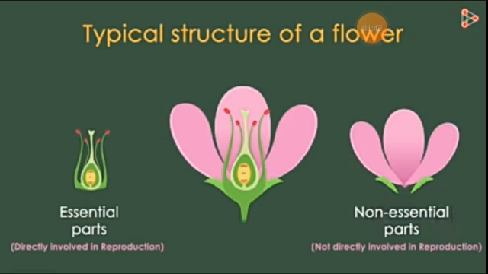The other parts are floral parts such as petals and sepals. These are the non-essential parts of the flower because they do not take part in reproduction directly and therefore are called non-essential parts. Now let's discuss each part in detail.